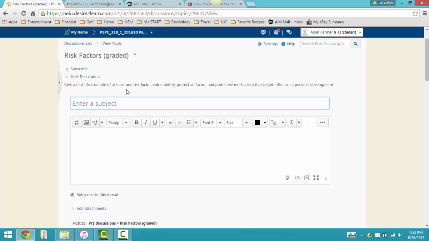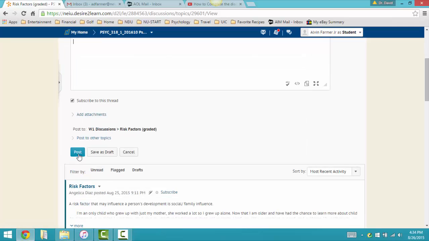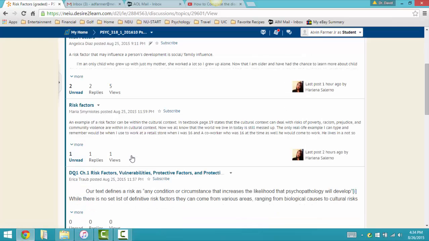It says give a real-life example of at least 1 risk factor, vulnerability, or protective factor and protective mechanism that might influence a person's development. As you can see, you need to have read the chapter in order to answer this question. So I strongly advise that you read the chapter before you come to answer the discussion question. Then you type your name here, and then you answer your question in the box underneath. All right? Once you're done, you put post, and you're done.